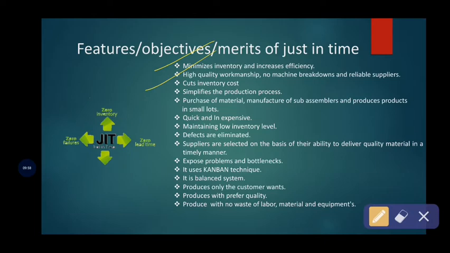high quality workmanship and no machine breakdowns and reliable suppliers.